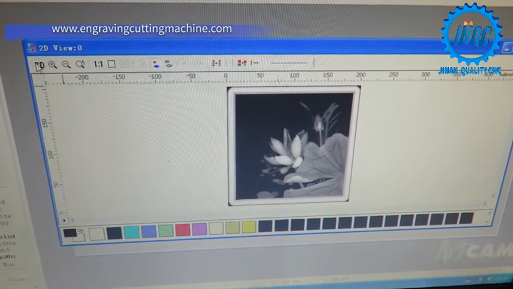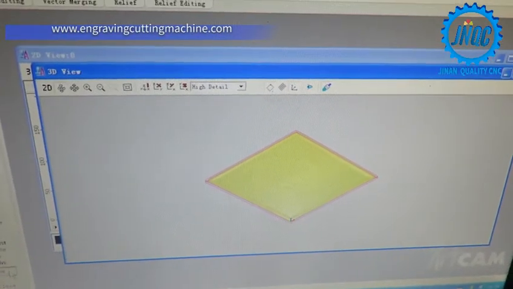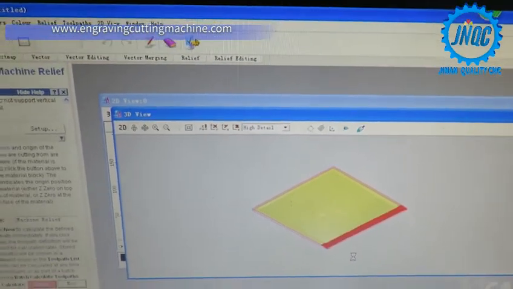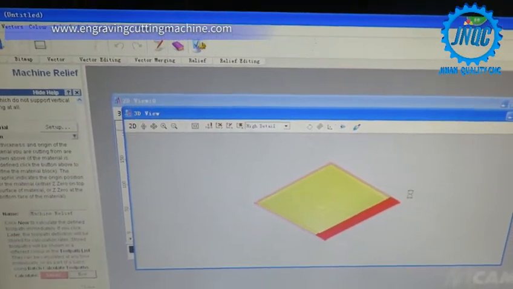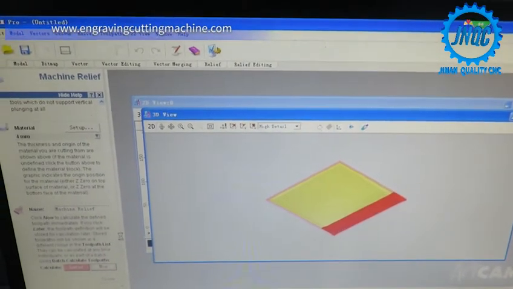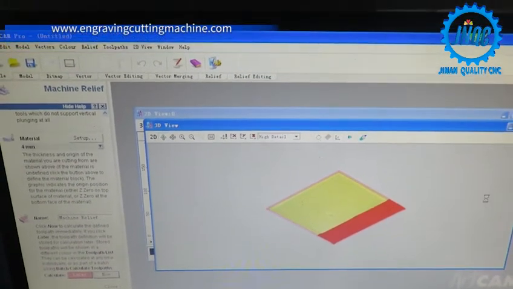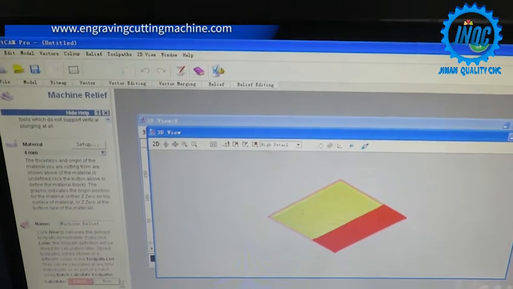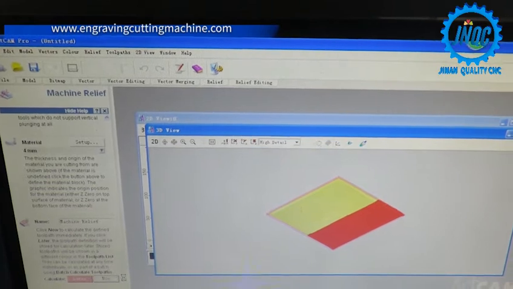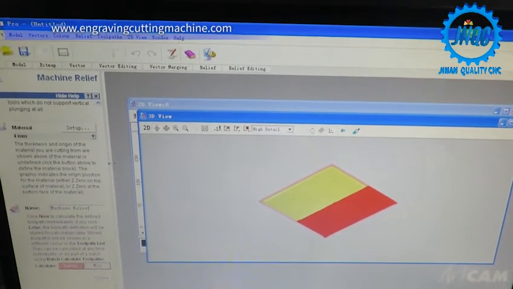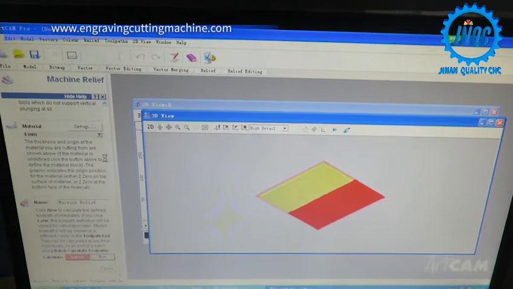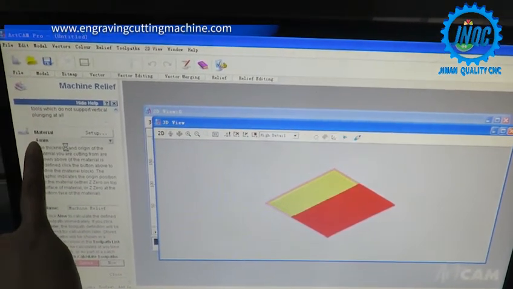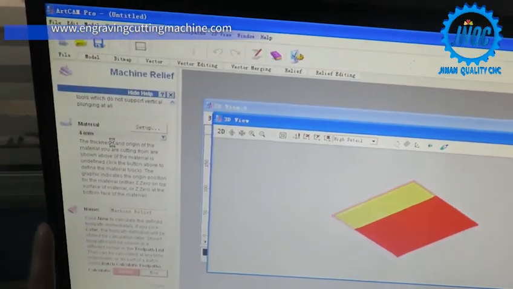And now we change it to 3D. And now. Set material 4 mm. We can show it here.